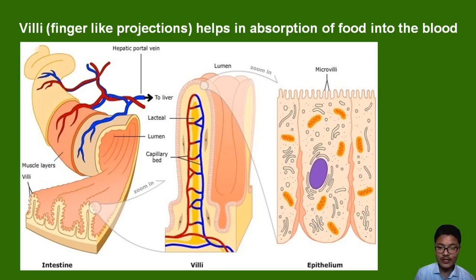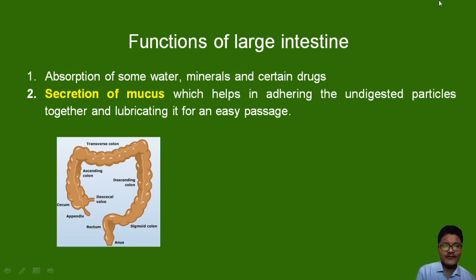And absorption in the small intestine occurs with the help of finger-like projections or structures called villi. Now, what are the functions of the large intestine? We haven't discussed it, but it is an important part of the digestive system.